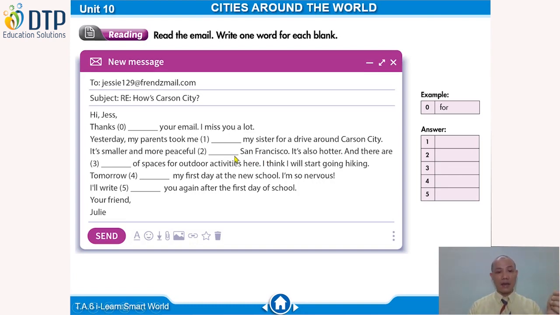More than, right? It's also hotter. And there are spaces. There are lots of spaces for outdoor activities here.